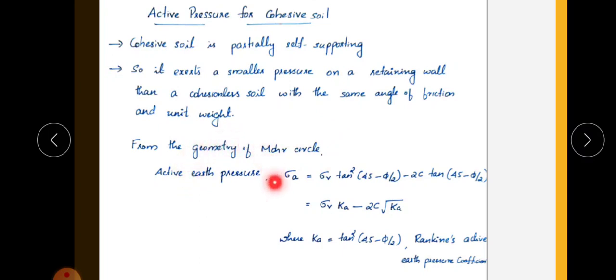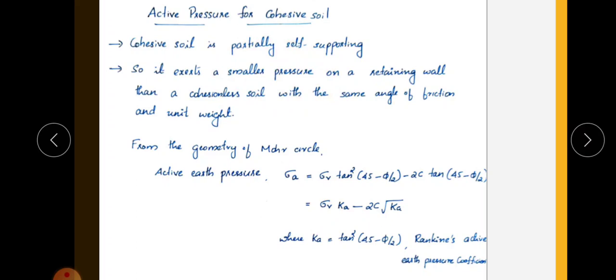So, active earth pressure for cohesive soil. As I have told, this earth pressure will be reduced, because cohesive soil will not exert too much pressure, so there will be a reduction in earth pressure. This is the value of active earth pressure that you have studied, that is sigma V into Ka. If it is passive, it will be sigma V into Kp. Here, since it is cohesive soil, some term is subtracted from this, because the pressure is somewhat smaller than that of cohesionless soil.